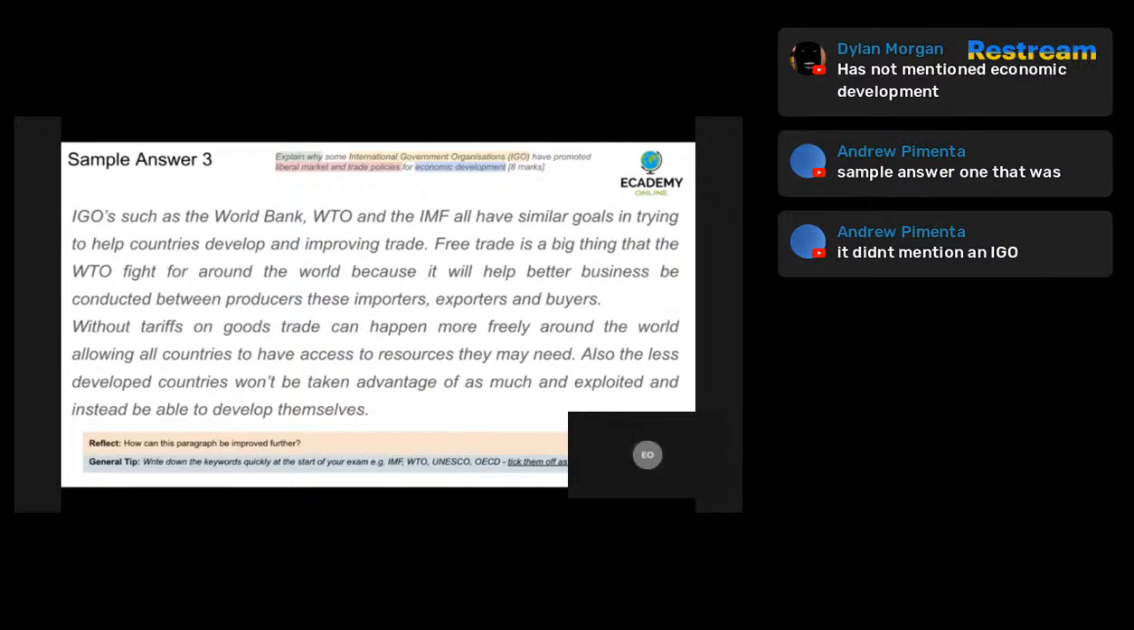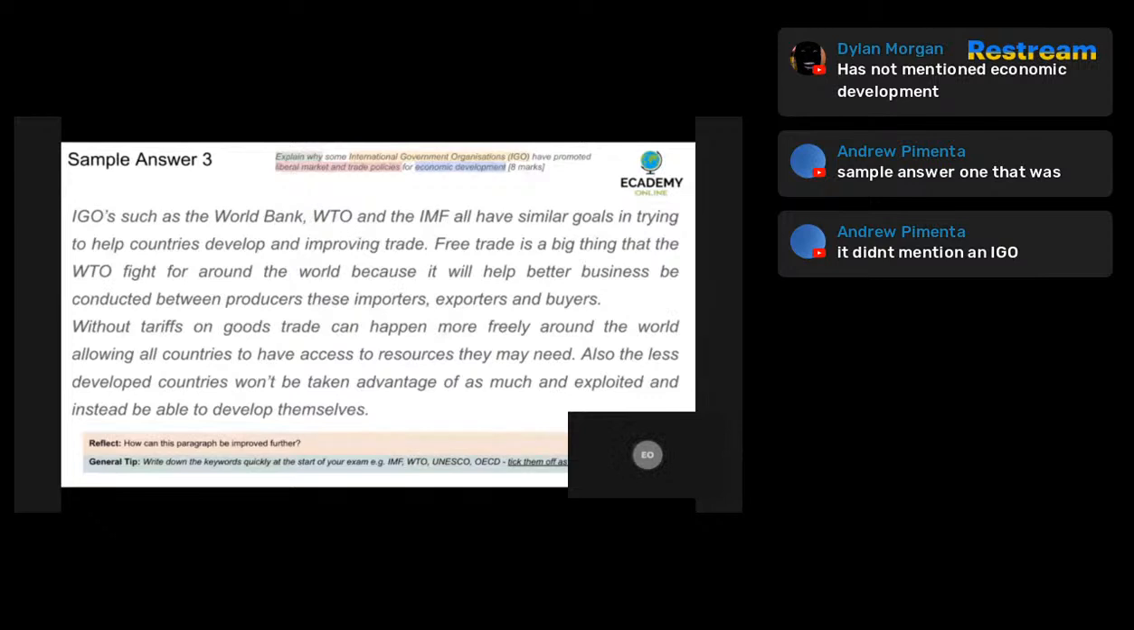So let's carry on. Without tariffs on goods, trade can happen more freely around the world, allowing all countries to have access to resources they may need. Also, the less developed countries won't be taken advantage of as much and exploited, and instead be able to develop themselves.